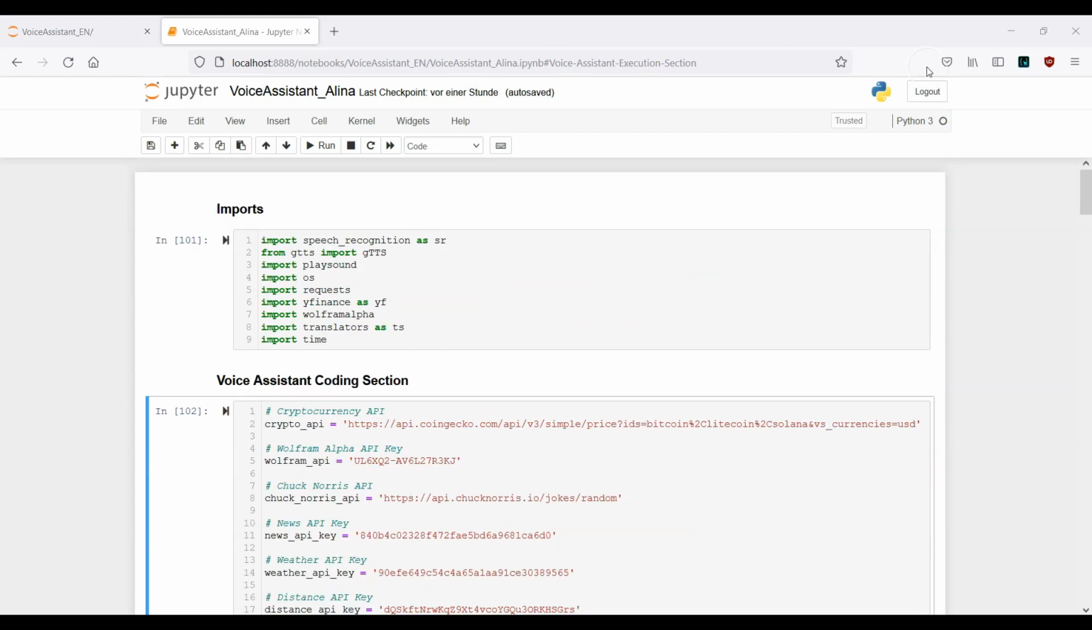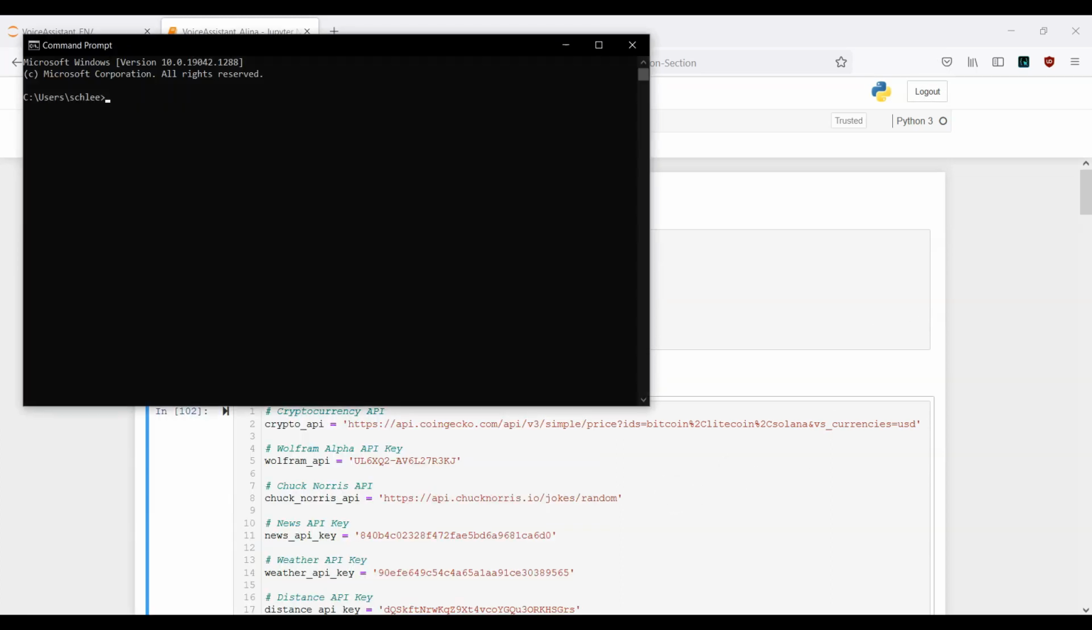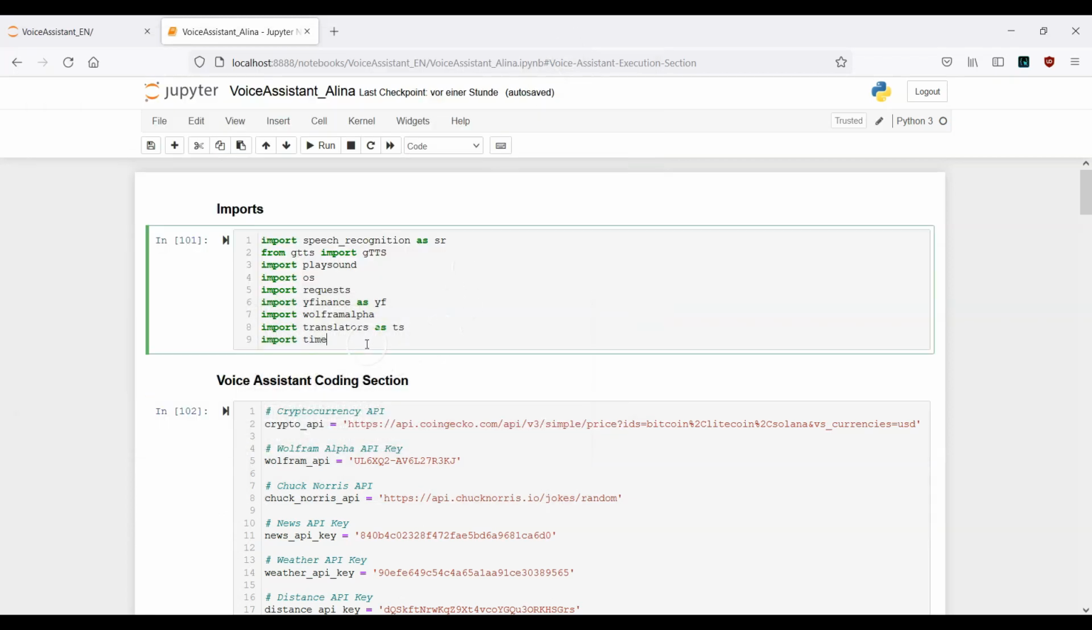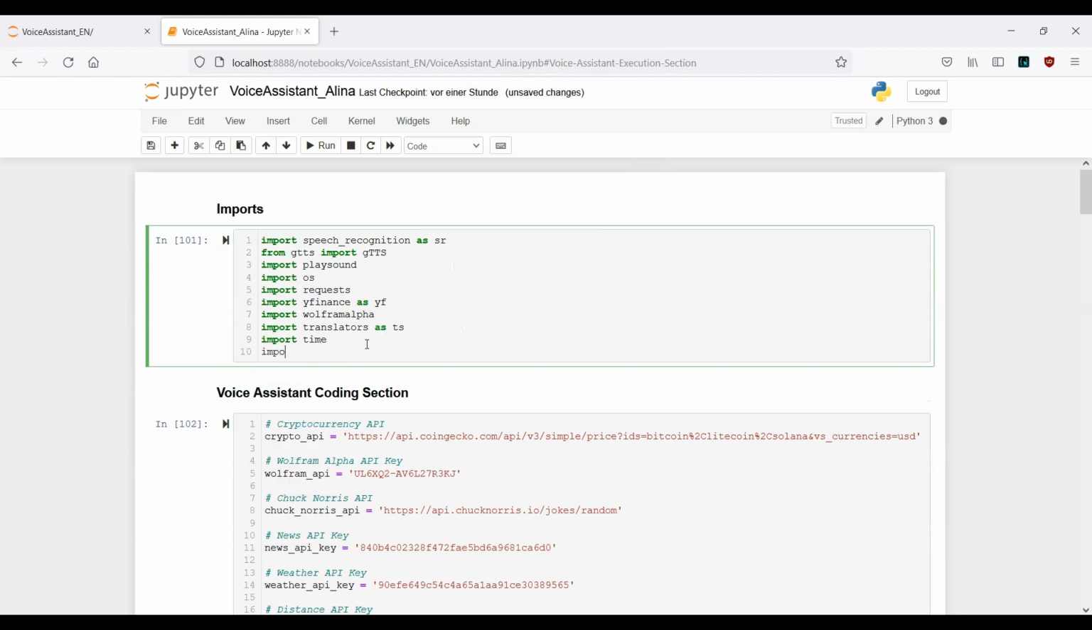Hi and welcome to part number 11 of the voice assistant tutorial. Now we want to make use of the Wikipedia module. And as always, we need to go to our command prompt, to the CMD, and type in pip install Wikipedia. You will see that I've already installed it on my device. But once it's installed on your computer, you can go back to the notebook and just import Wikipedia. Run the cell, and that's it.